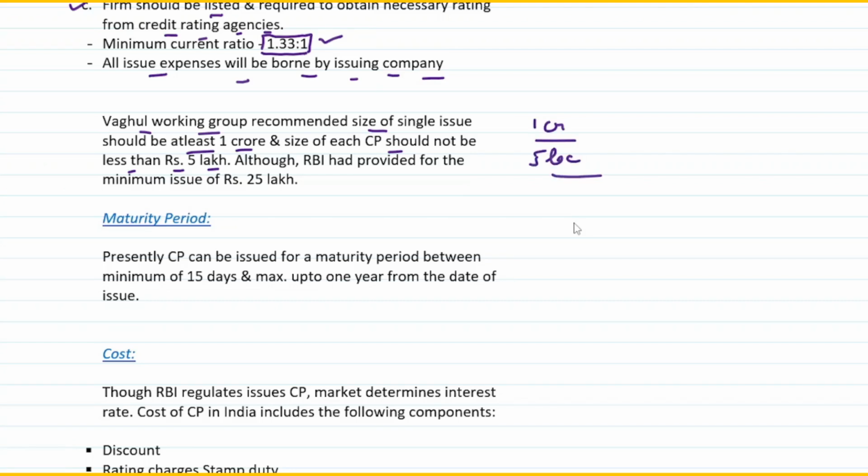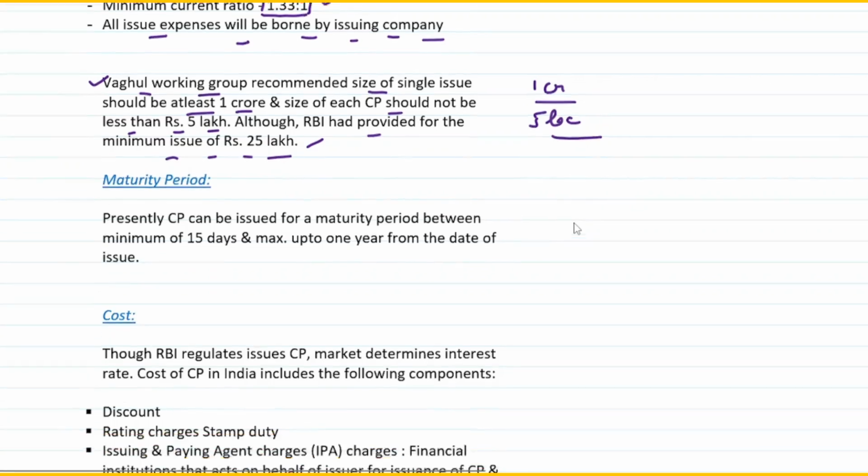Now this is as per whom? This is as per the Vagul working group, whereas the RBI has said that the minimum issue should be of rupees 25 lakhs. Right, so I hope you understand the difference. The Vagul committee recommended that the single issue should be at least 1 crore and the size of each CP should not be less than 5 lakh, whereas the RBI has provided that the minimum issue itself should be of rupees 25 lakhs. Fine.